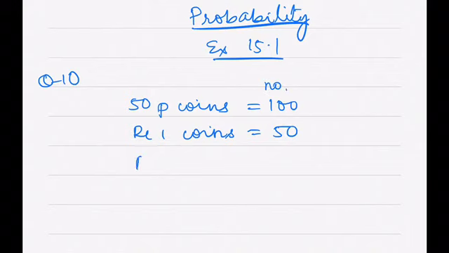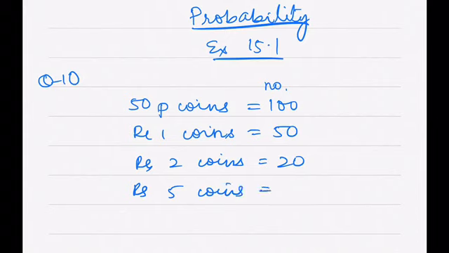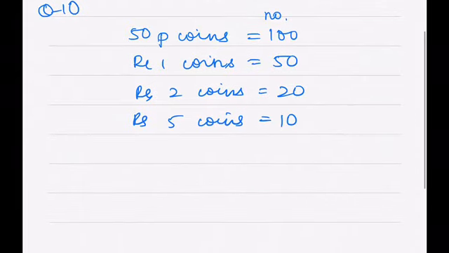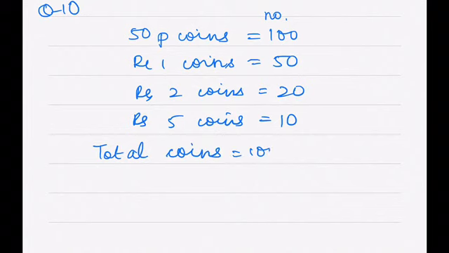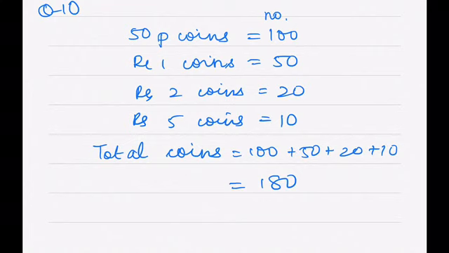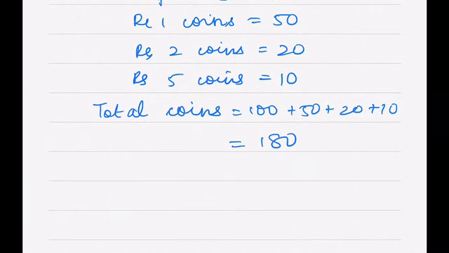And rupee 2 coins are 20, and rupee 5 coins are 10. Okay, so these are the number of coins. Now first I have to find out how many total coins there are, because I need to know the total outcomes. So total coins are 100 plus 50 plus 20 plus 10, which comes out to be 180. So 180 total coins are there.